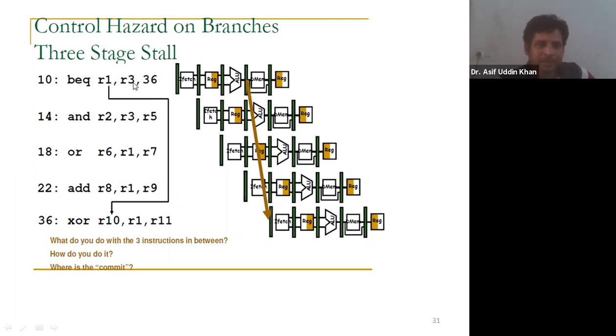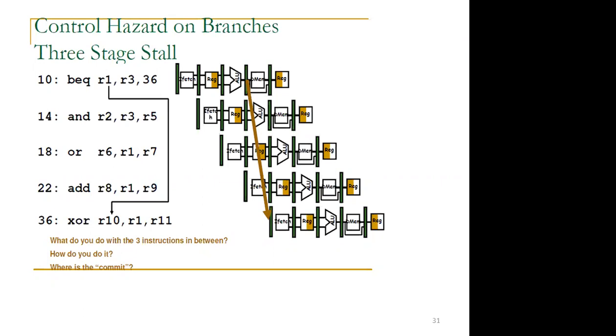But we have initiated these instructions in the pipelining, which is not correct, isn't it? So what to do? Students, tell me what to do. Are you getting the problem or not? Yes, sir. So what to do now?